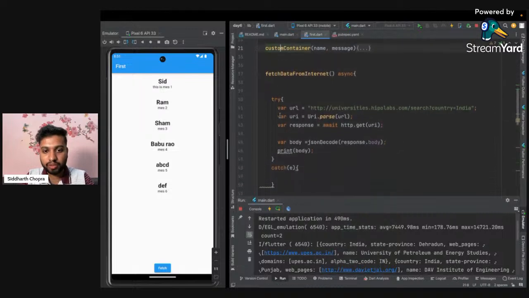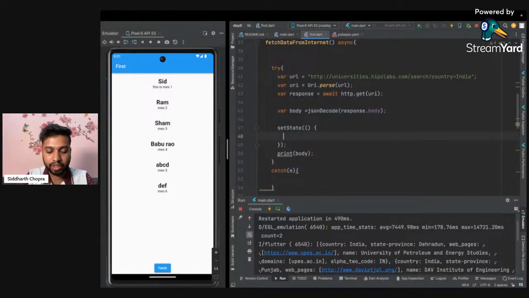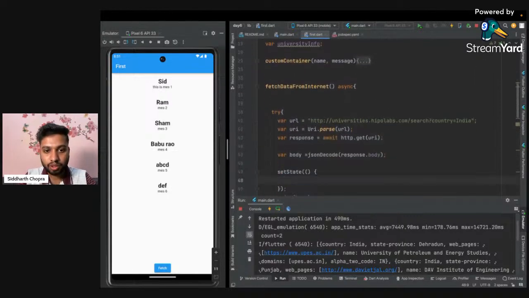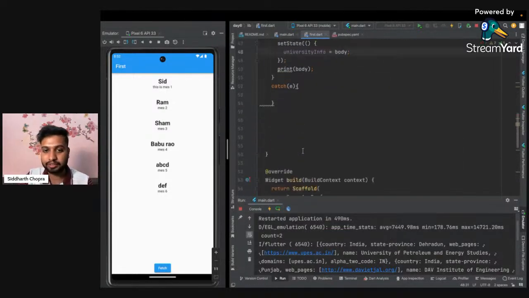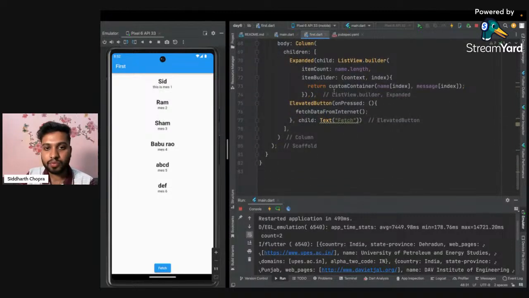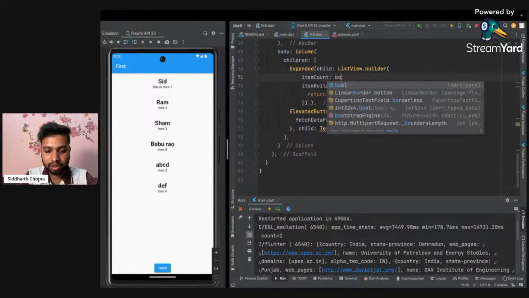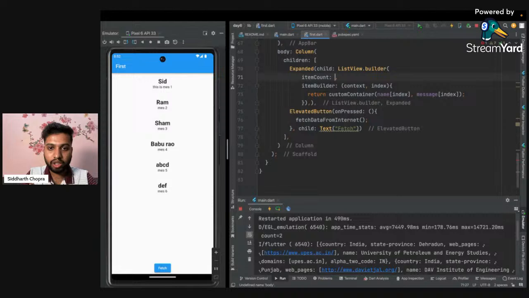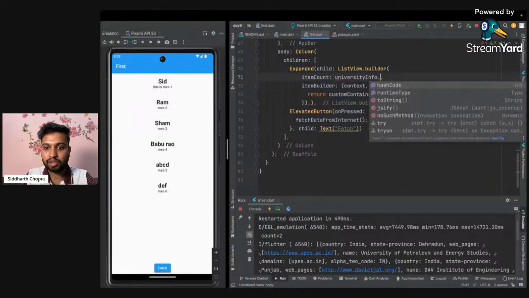To do that, we will use setState, and inside setState we will update universityInfo equals body. So we are saving all the information of body inside this variable. And apart from using the name and the message, what we will use is universityInfo dot length.